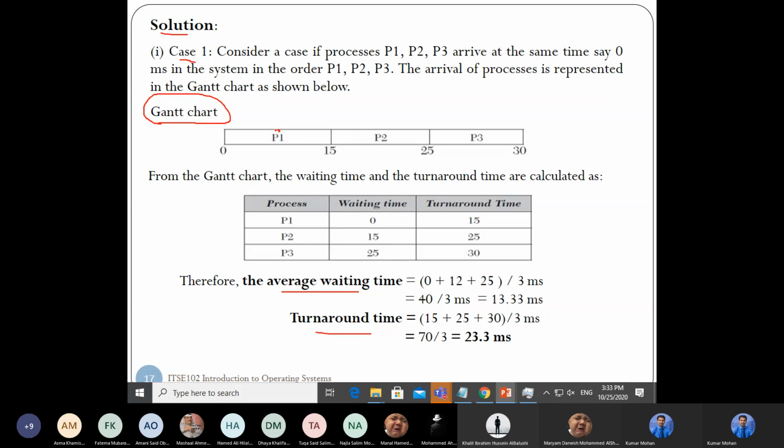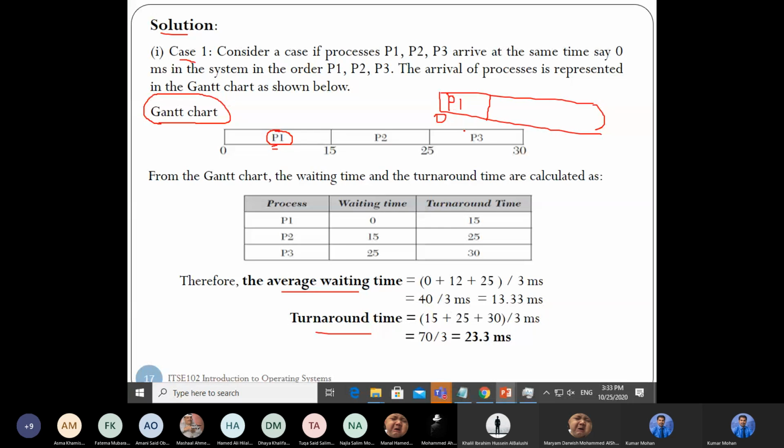So which process do I start with first? I'll draw here. The first process I start with is P1. Always the starting time will be what? Come on, tell me. The starting time will always be 0, right? Yes.